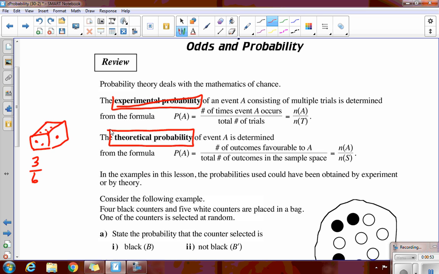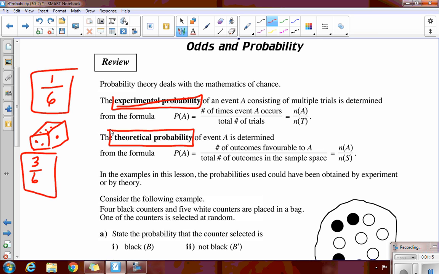Now, experimental probability is if I gave you the die. So I said, Logan, here it is. Roll this thing 6 times. How many even numbers did you get? And if he only got one even number, his experimental probability is 1 out of 6. So these things can be different. What actually happens in an experiment as opposed to what we know should happen.